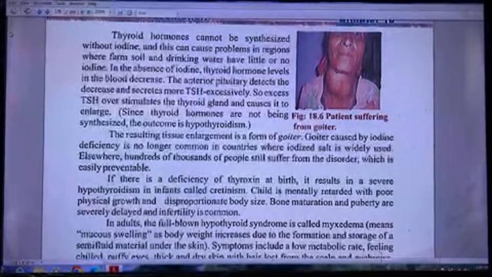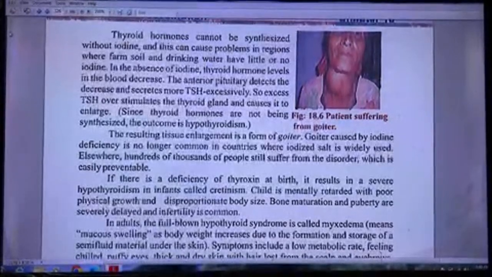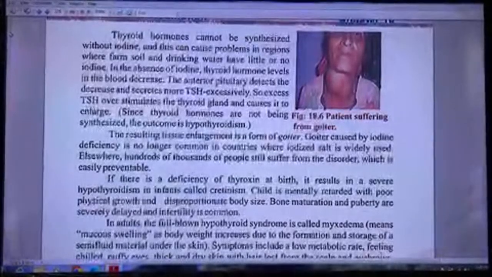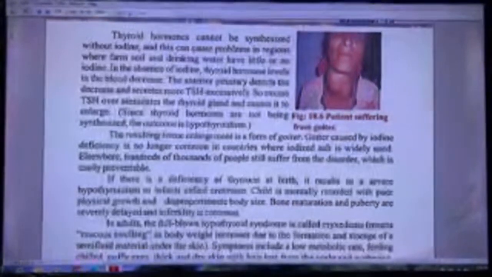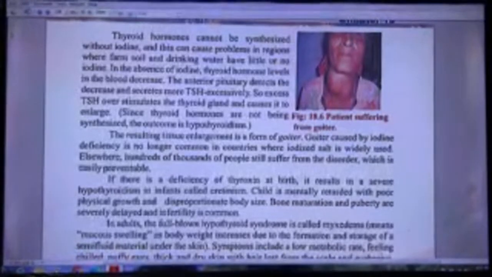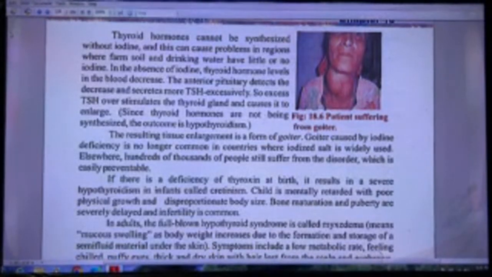If there is a deficiency of thyroxine at birth, it results in a severe hypothyroidism in infants called cretinism. The child is mentally retarded with poor physical growth and disproportionate body size. Bone maturation and puberty are severely delayed and infertility is common.